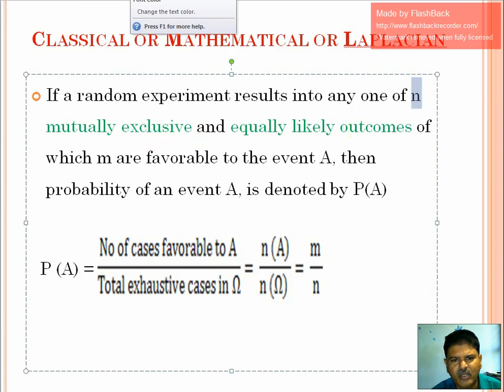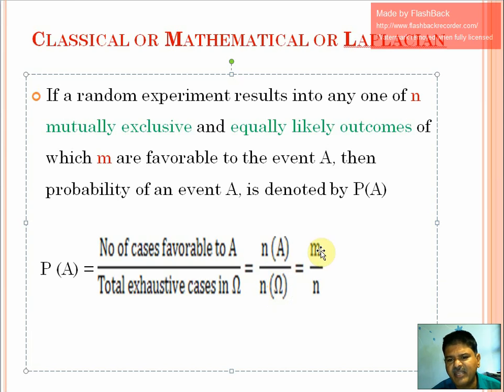If these two important conditions hold, then we can say that out of these n total outcomes, m are favorable to an event A. It is given by the definition of probability, and it is denoted by P of A, the probability of A. And what is the probability of A? It is how many cases are favorable to A, divided by the total exhaustive cases in omega. So n of A is the number of cases favorable to the particular event, and n of omega is the total number of members in the sample space.